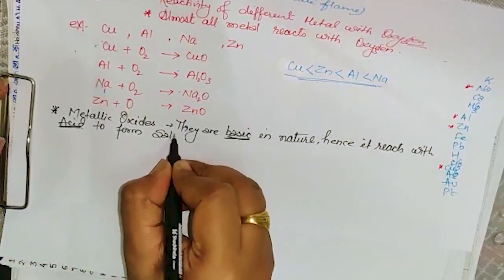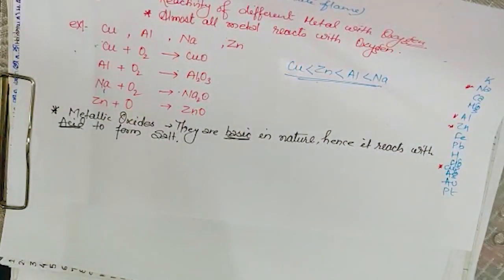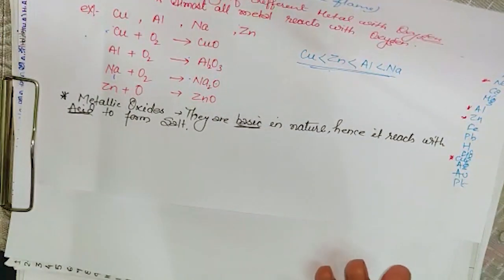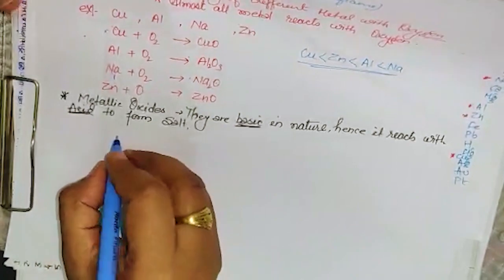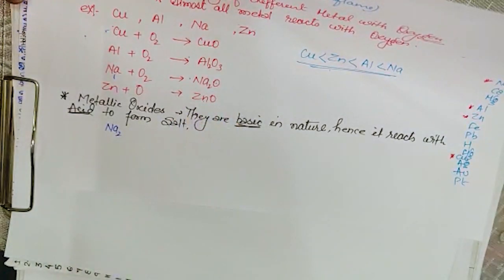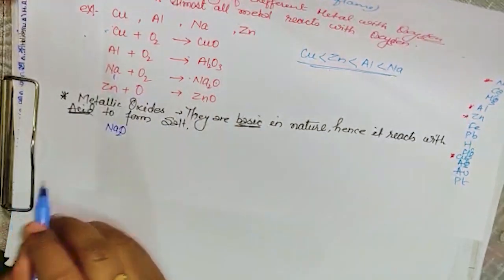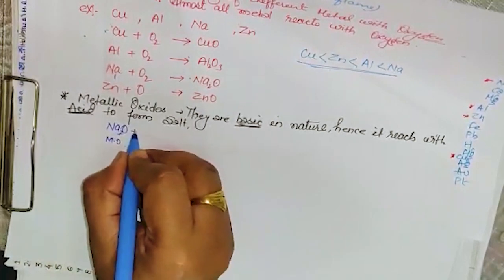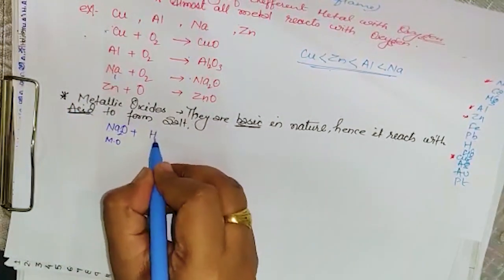Okay, so let's do some reaction with this. As for example, you can take sodium oxide. So this is metallic oxide, isn't it? And if it reacts with any acid, take any acid, HCl.